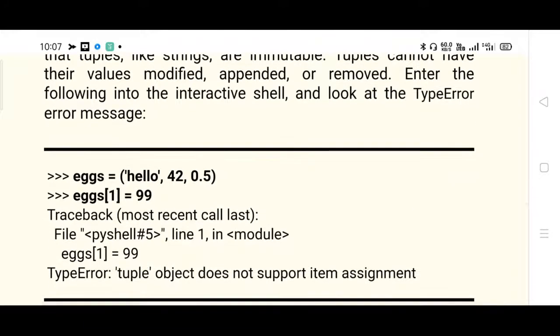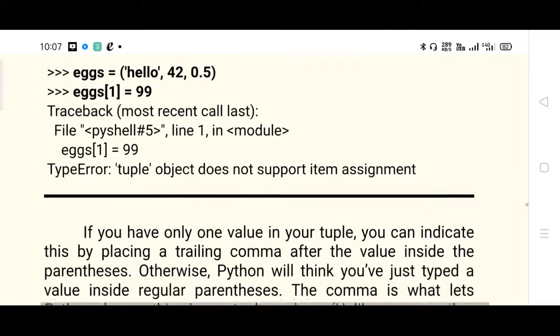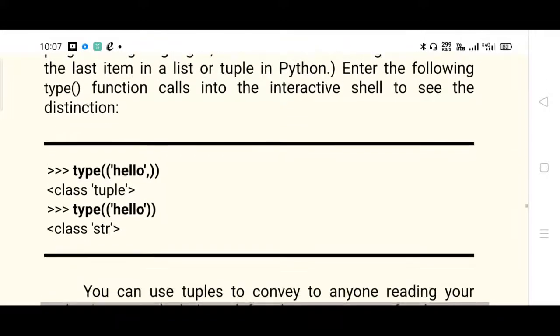So what is done is x with three values, hello, 42 and 0.5. Now you are trying to update the value of x of 1. You are trying to assign a new value 99 to x of 1, the first location, which already contains 42 here, and which you try to change to 99. This was accepted by a list, but it is not acceptable here by a tuple, so it will give a type error message.